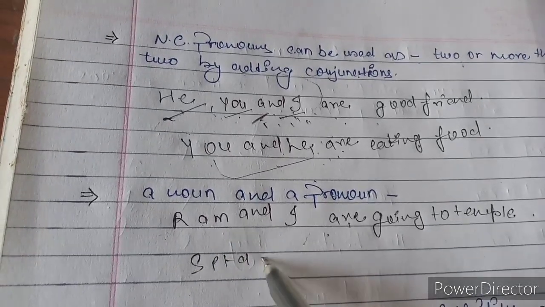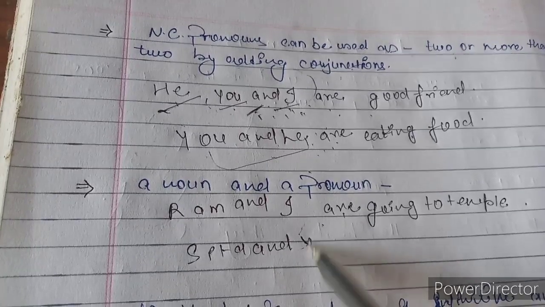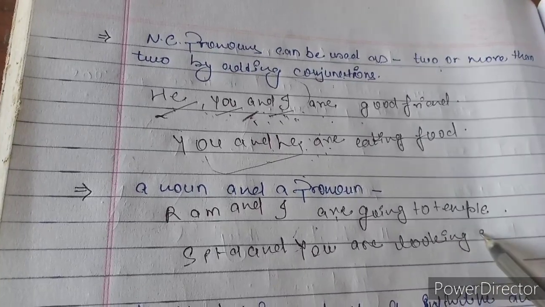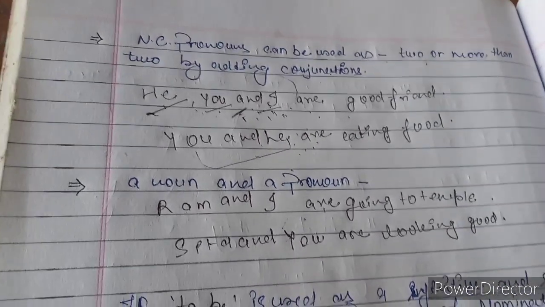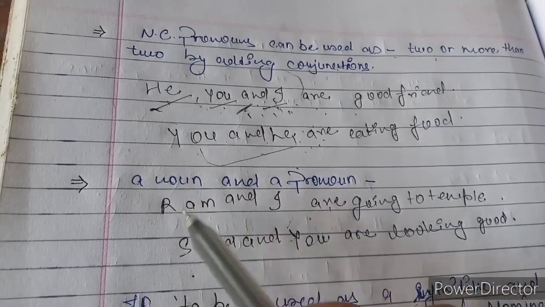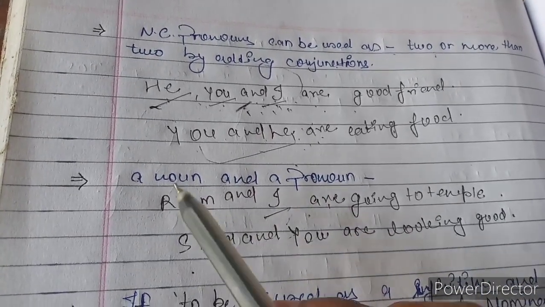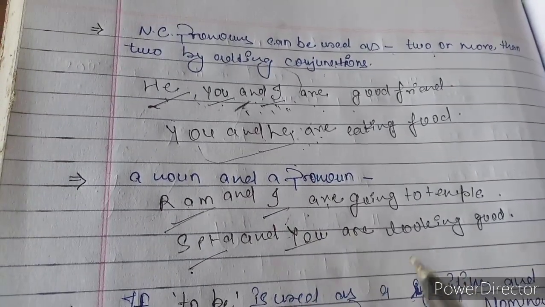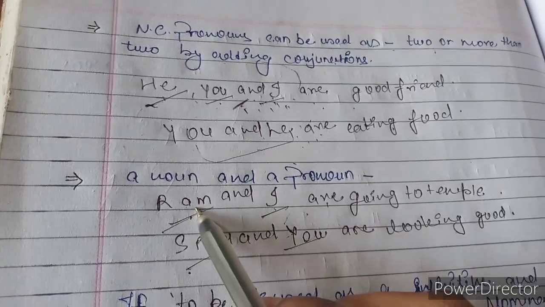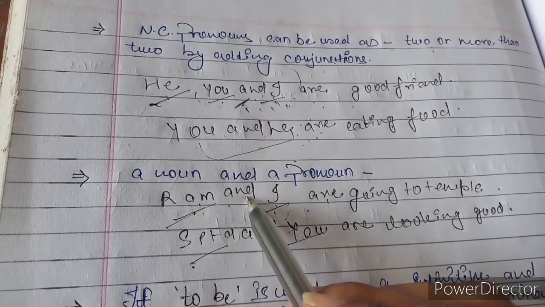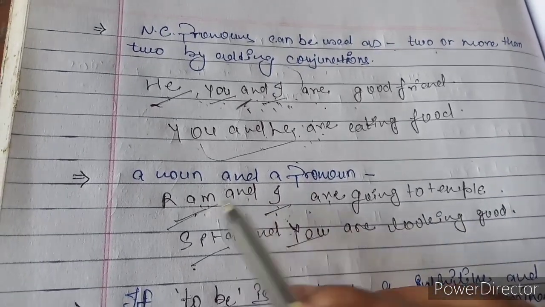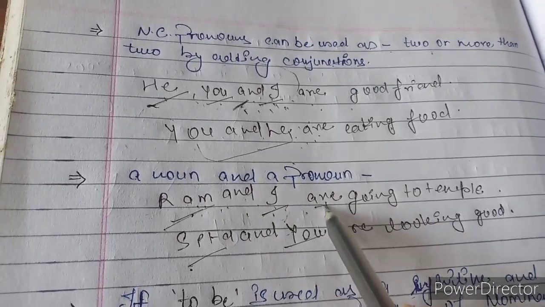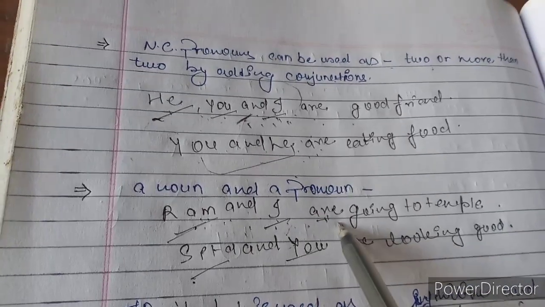Sita and you are looking good. Okay, so these pronouns. This I is the pronoun, this Ram is noun. Sita is here noun and you is the pronoun. And these are used together. Noun and pronoun are used together by adding a conjunction and they are working as a subject of the verb. Okay. So in this way we can make the sentence of noun and pronoun together.